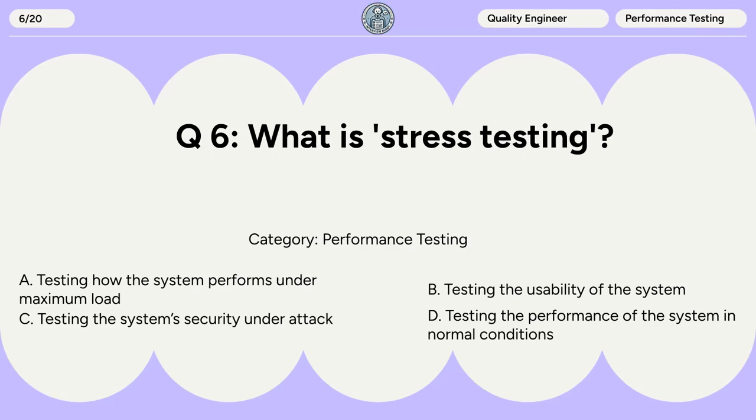Question 6. What is stress testing? A. Testing how the system performs under maximum load. B. Testing the usability of the system. C. Testing the system's security under attack. D. Testing the performance of the system in normal conditions.